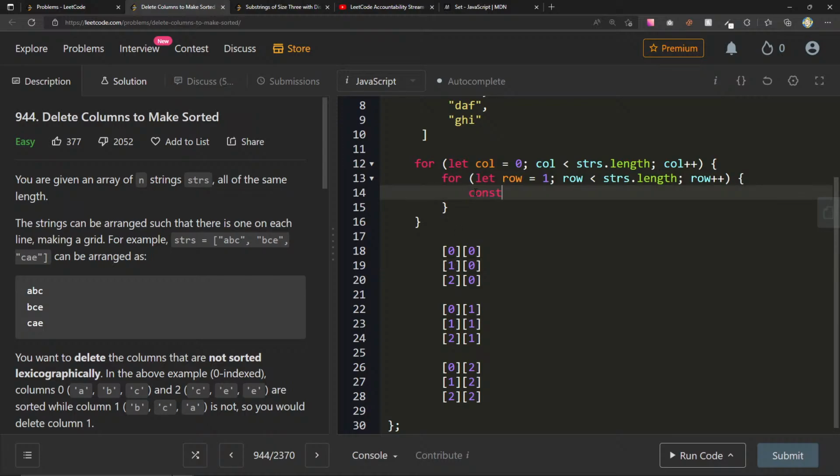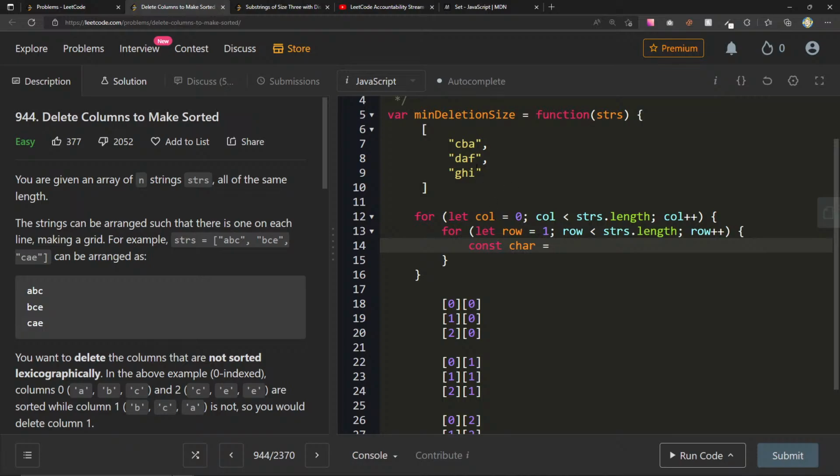So let's say const char will equal, let's think about this. Now we have to see how we actually do this. I need to figure out the way to map this.